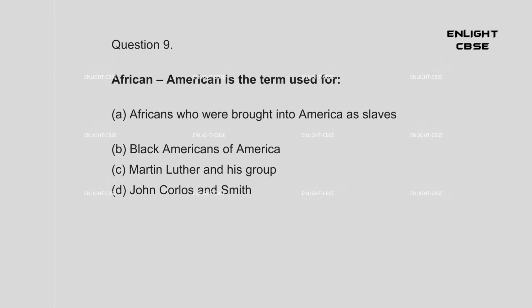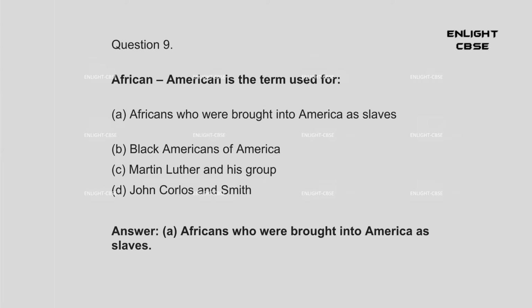Question 9. African American is the term used for A. Africans who were brought into America as slaves. B. Black Americans of America. C. Martin Luther and his group. D. John Corliss and Smith. Answer: A. Africans who were brought into America as slaves.